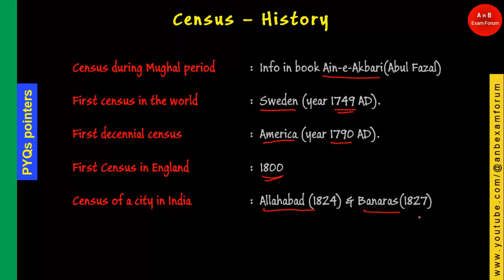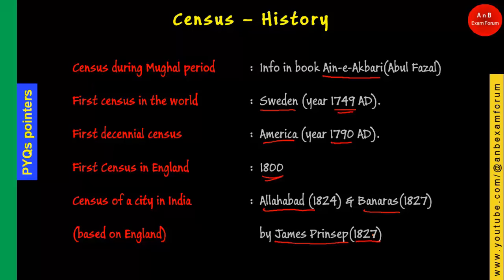Why was this census conducted? Because this was under the England region. This census was conducted by James Princip in 1827.